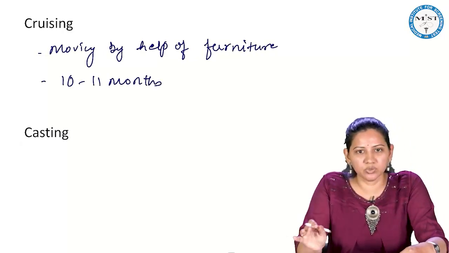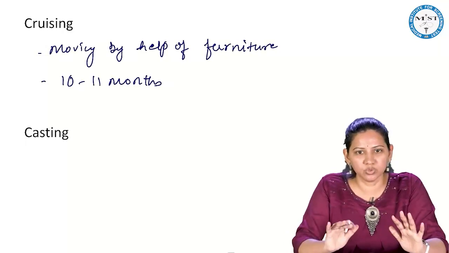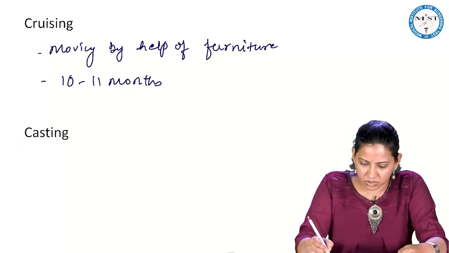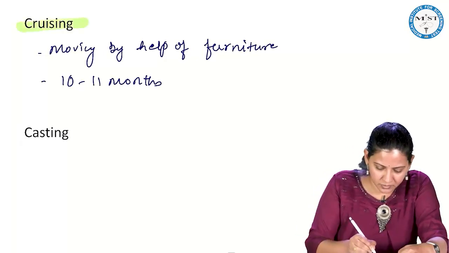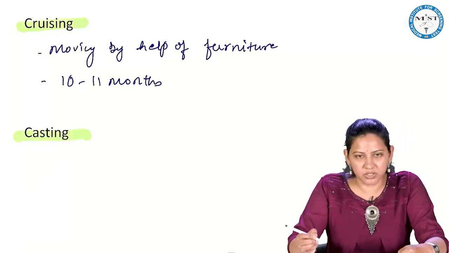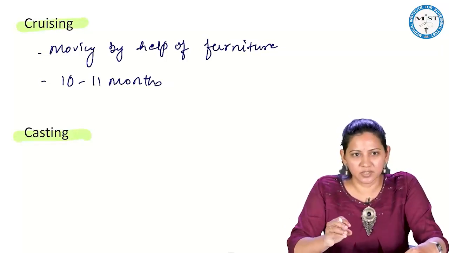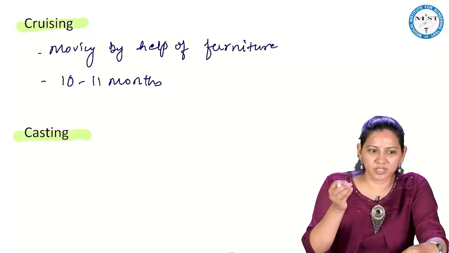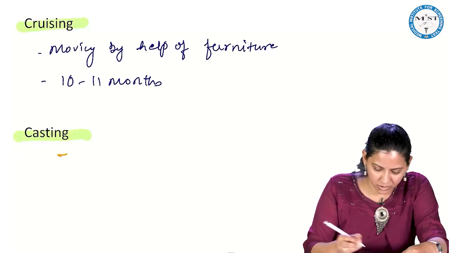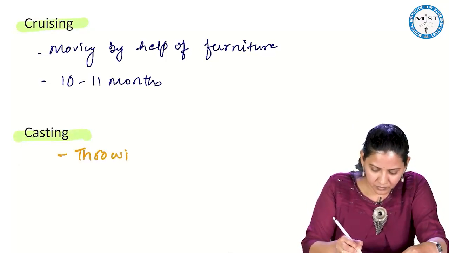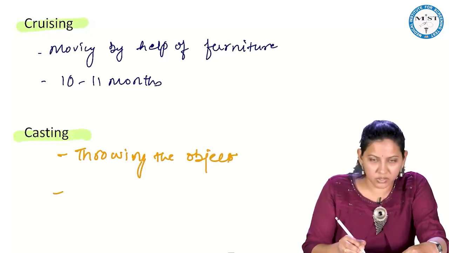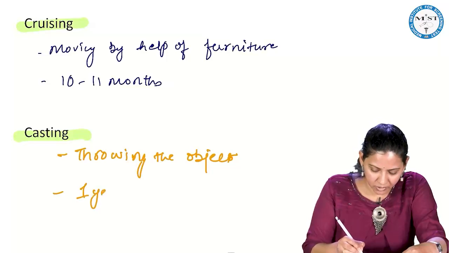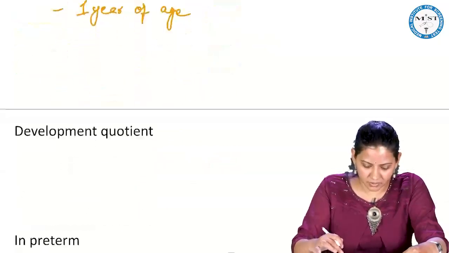What is casting? Casting means whatever the child is given, the child drops the object on the floor. You give him something, he immediately throws it. This is normal at 1 year of age. This is called casting.